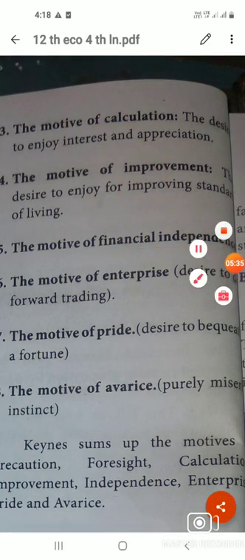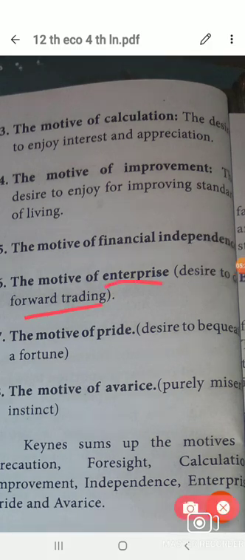And then the motive for enterprise. Motive for enterprise means they have to do some business or some trade, so they also have to consume more.